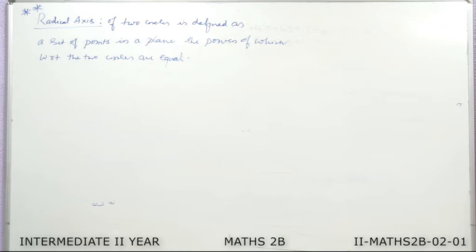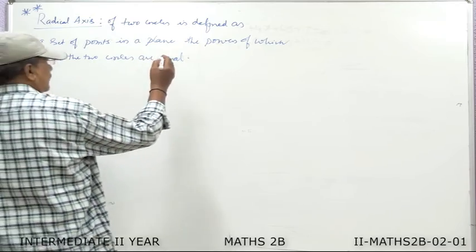It is defined as a set of points in a plane, the powers of which with respect to the two circles are equal. So to understand this, first of all I underline the important point, that is powers.